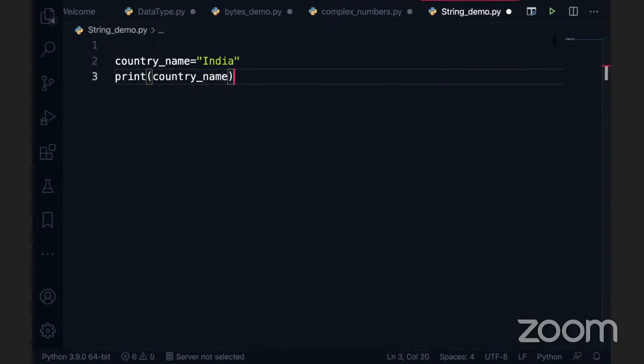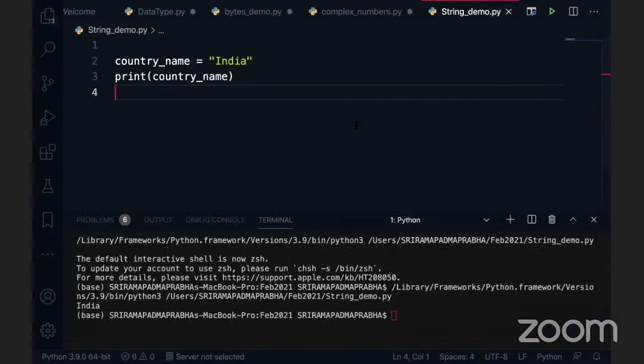I want to change it to the single quote. Yes, it works. I want to change it to the triple quote, it works. So in Python, a string can be represented by using the single quote, double quote, or triple quote. So the question comes to you: how many ways can we create a string in Python? One is the single quote and another one is the double quotes. And is there any other way?